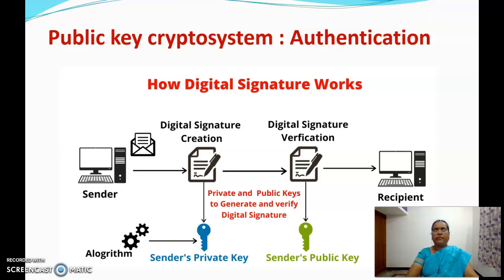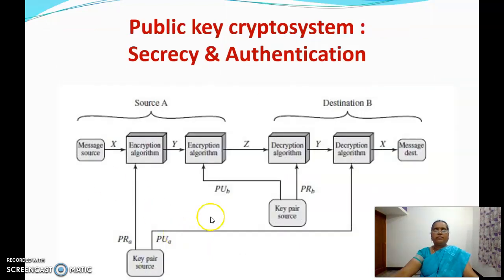That can be implemented by doing the encryption and decryption twice. So this diagram represents how to implement secrecy, confidentiality and authentication of a particular message. Here we consider a message which undergoes two levels of encryption. At the first level, encryption is done by the private key of the sender. This is to implement authentication. Then that encrypted text is once again encrypted using the public key of the receiver. This is to implement secrecy.